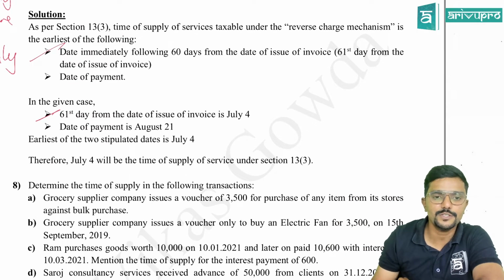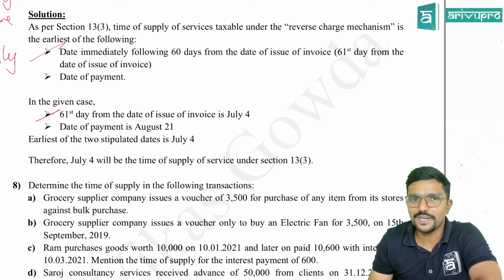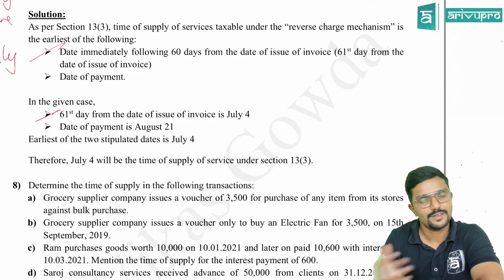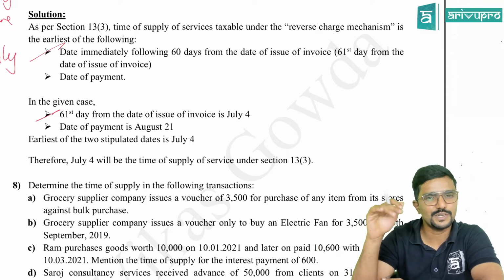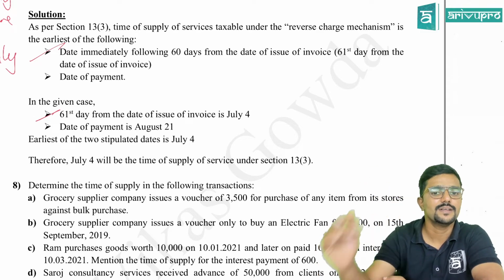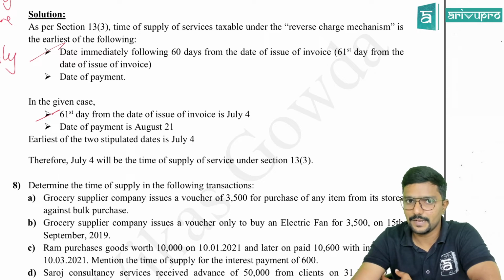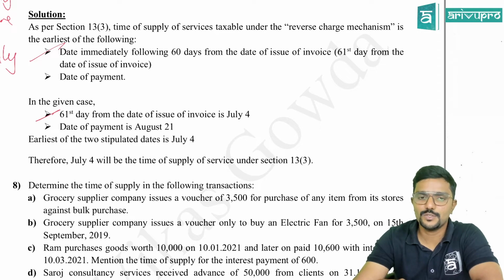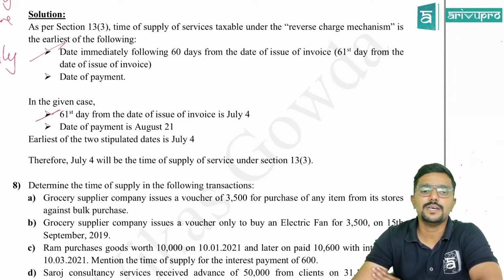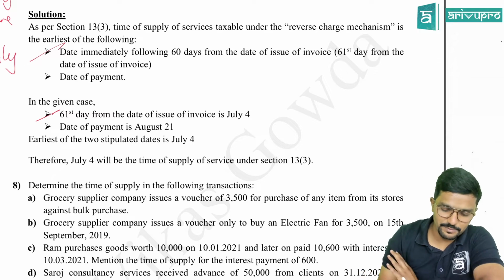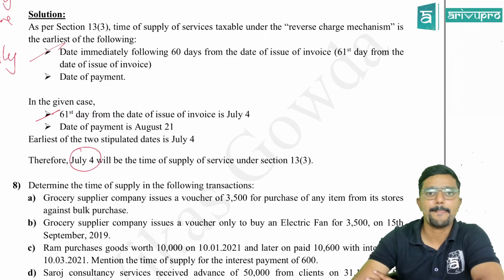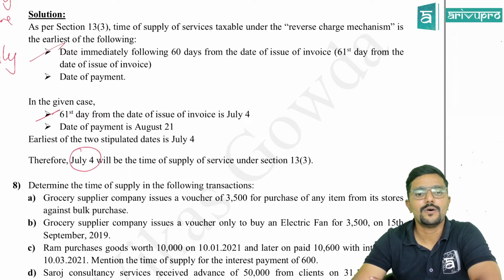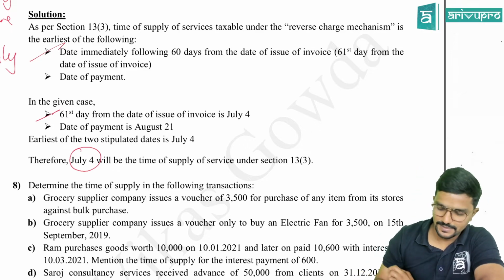Which is July 4th. How to calculate it? Should you prove it in the exam? No. Straight away write the date. Roughly calculate it, you can also do it in your calculator and write it. Then please be careful because even one date here and there will make a difference. Date of payment is August 21st. So the earlier of the two is July 4th, which will be the time of supply, guys. Clear? Yes, sir. 7 questions done.